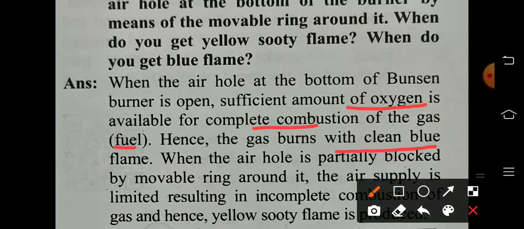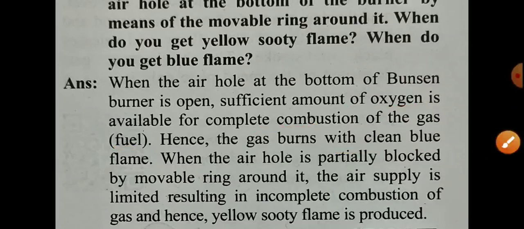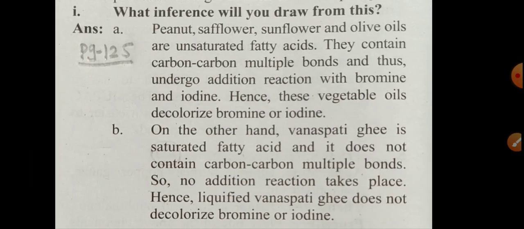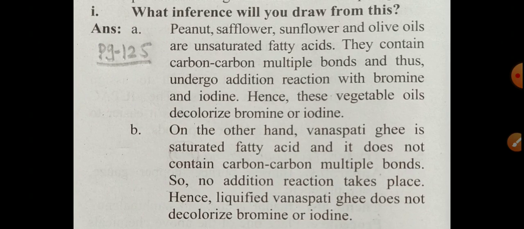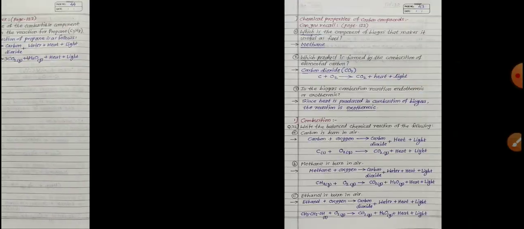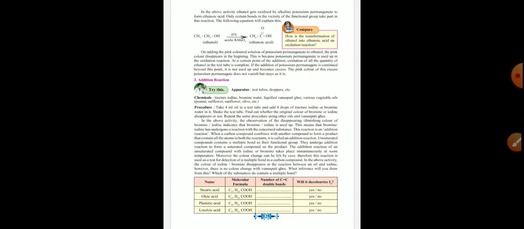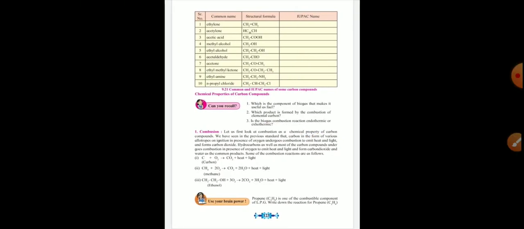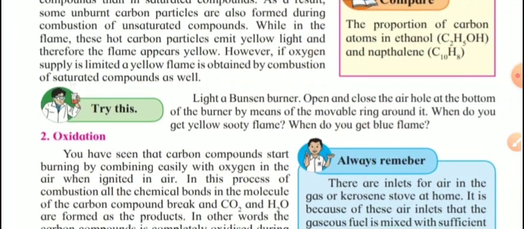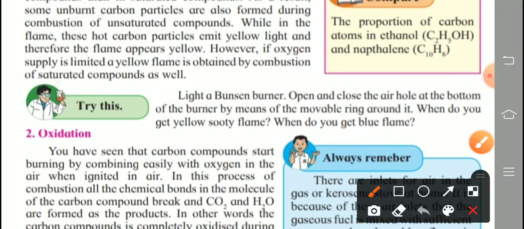When the air hole is partially blocked by the movable ring around it, then what happens? The air supply is limited, resulting in incomplete combustion of the gas, and hence a yellow sooty flame is produced. That is the answer to this question. Clear? Next one. Come back to our page number 125. That is the answer to this. Try this activity question. Clear?